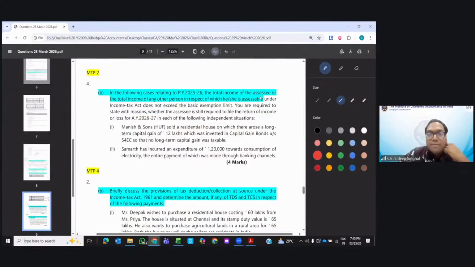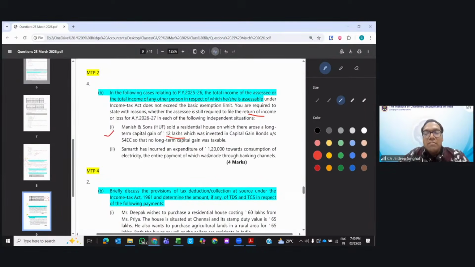MTP2 question number 4B. Whether you are required to file the return of income. Manish and Sons sold a residential house, long-term capital gain 12 lakhs, invested in 54EC bonds, no long-term capital gain. Whether the return filing is required or not. Yes, it is required. We see the total income excluding chapter 6 deductions, 54 exemptions. So it is 12 lakhs, more than the minimum amount chargeable to tax. So the return filing is required.